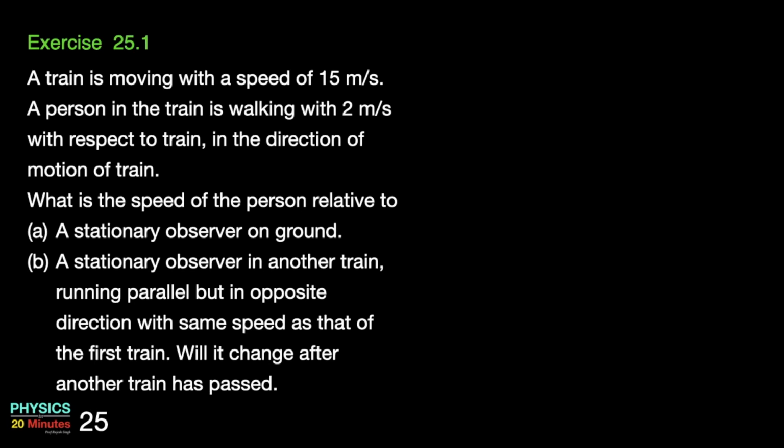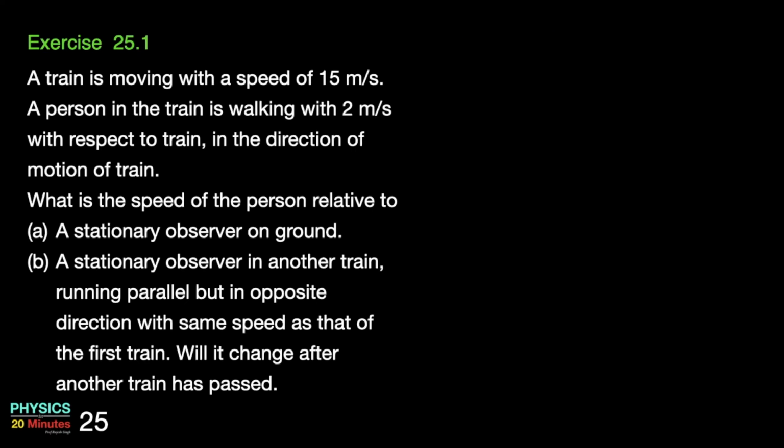A train is moving with the speed of 15 meter per second. A person in the train is walking with 2 meter per second with respect to the train in the direction of motion of the train. What is the speed of the person relative to a stationary observer on the ground, and a stationary observer in another train running parallel but in the opposite direction with the same speed as that of the first train? Will it change after another train has passed?